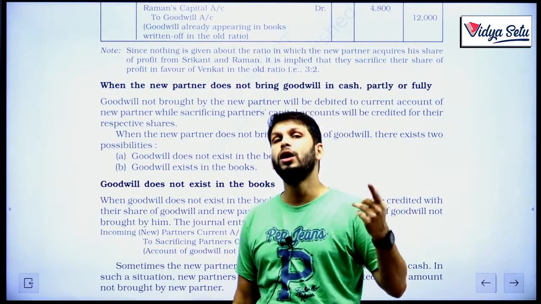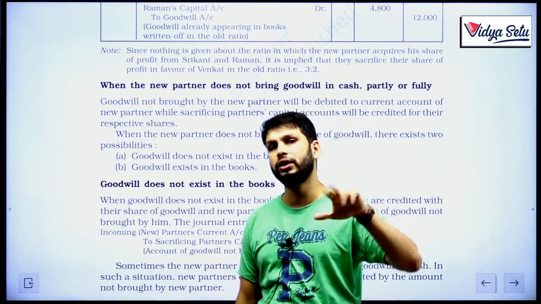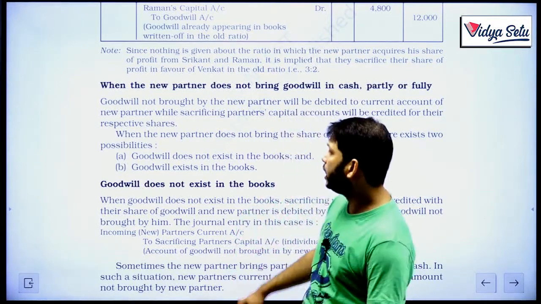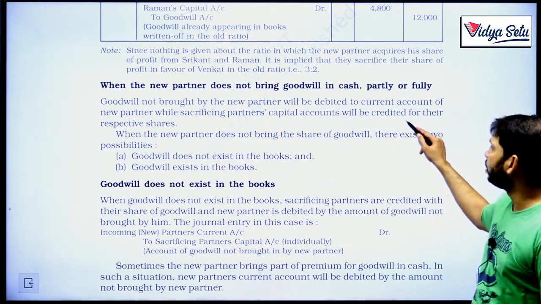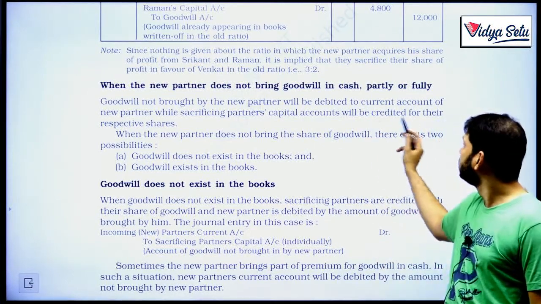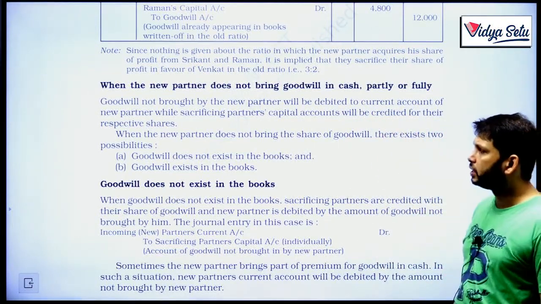Why current account? Because we know that a current account can have a debit balance. We studied that in our second chapter. Okay, so current account will be debited. Instead of bank account, it will be the new partner's current account. And the rest of the things will be the same.